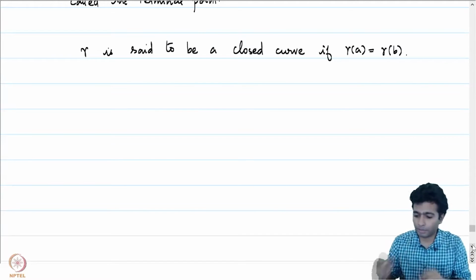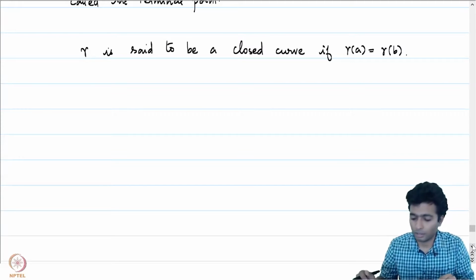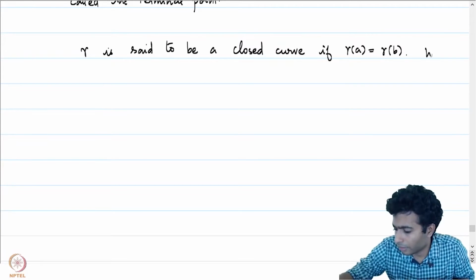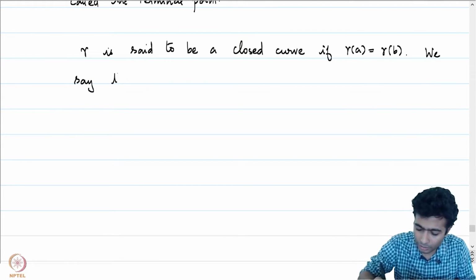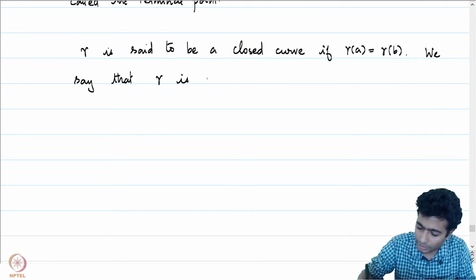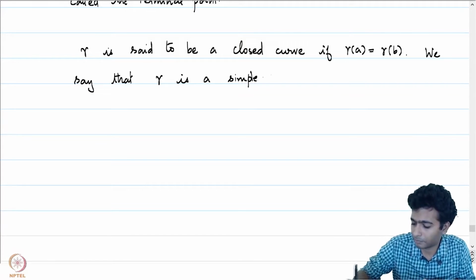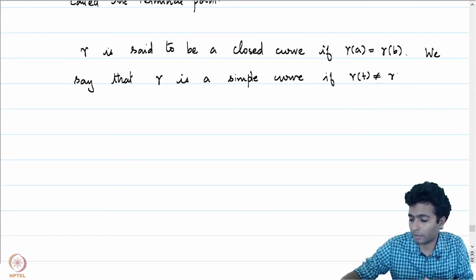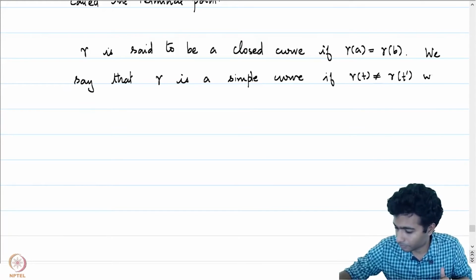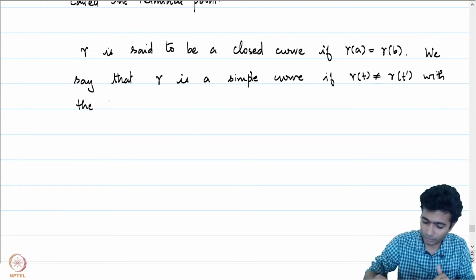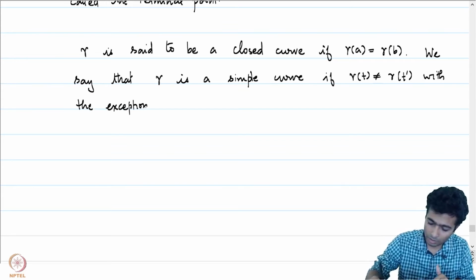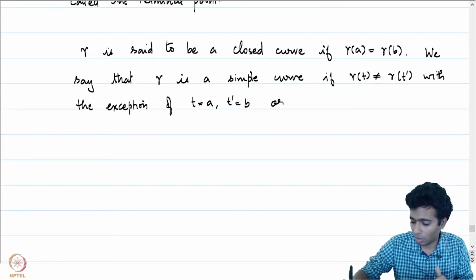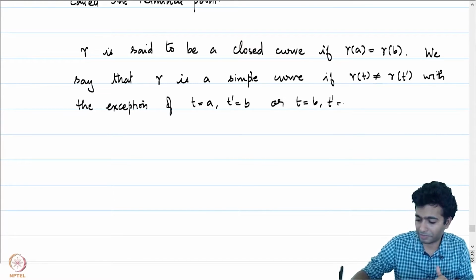Gamma is said to be simple if it is injective in the interior of [a, b]. We say that gamma is a simple curve if gamma of t is not equal to gamma of t prime, except possibly when t equals a and t prime equals b, or t equals b and t prime equals a.